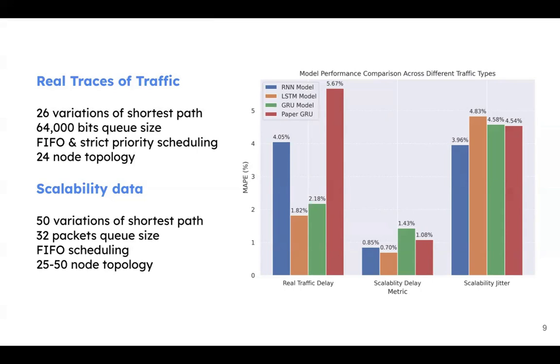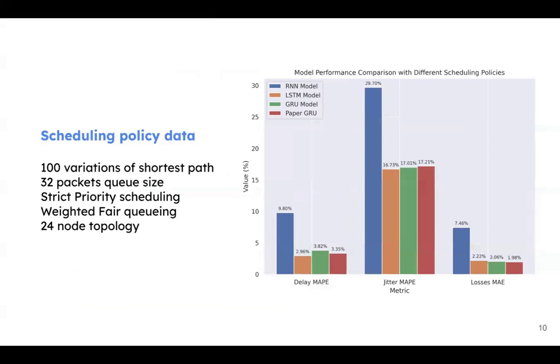For the scalability data, it had more nodes, 50 nodes per topology, and while measuring the delay and the jitter of the packets, the performance was comparable. However, the RNN model in the scalability jitter prediction performed much better, surprisingly. For the scheduling policy datasets, we had a 24 node topology, and it used strict priority scheduling and weighted fair queuing. For predicting delay, jitter, and packet losses, the RNN model performed the worst, and the LSTM and GRU models had comparable performance. We also compared to the paper GRU, which was also pretty close.